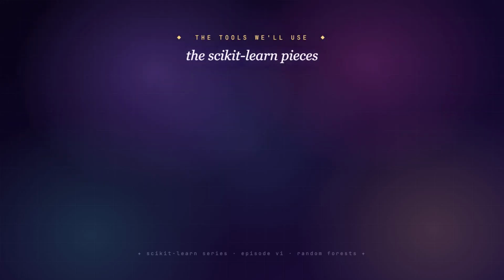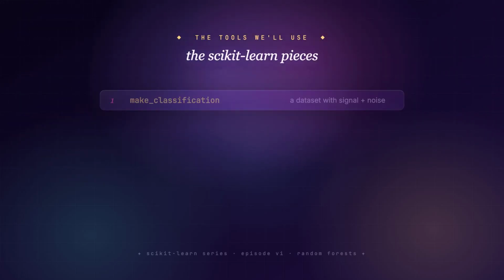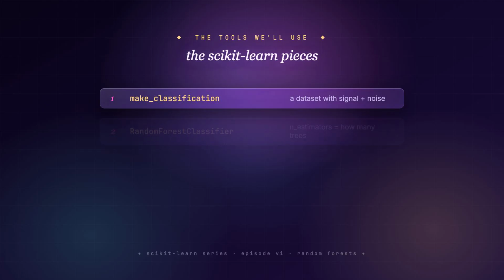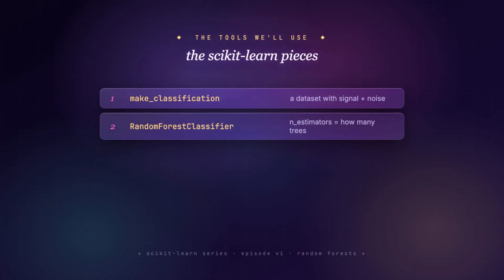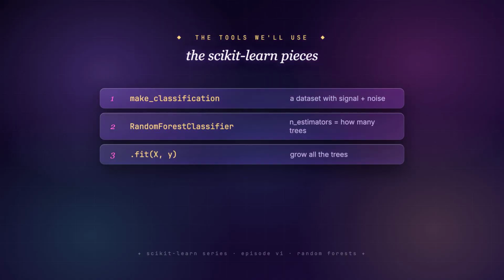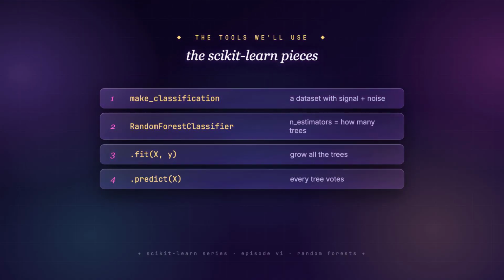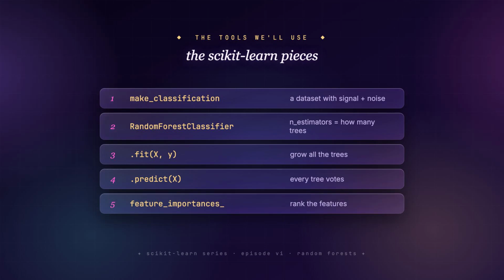In Scikit-Learn, it's almost the exact same code as a single tree. We just reach for RandomForestClassifier instead, with n_estimators setting how many trees to grow, then fit, predict, accuracy score, and we can peek at the feature importances. Let's write it.